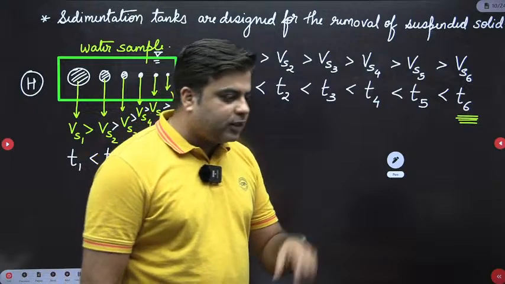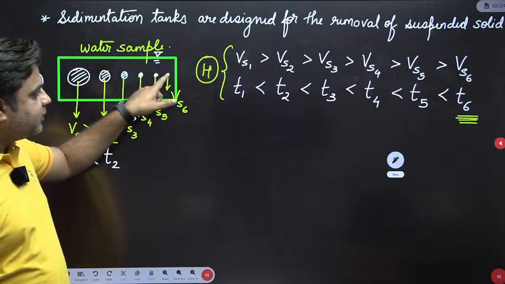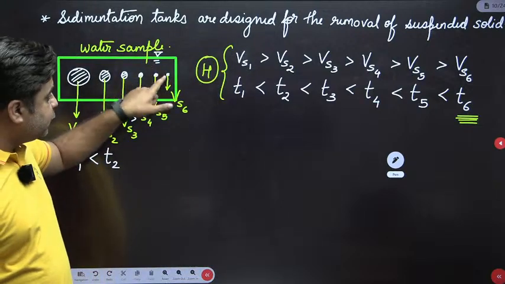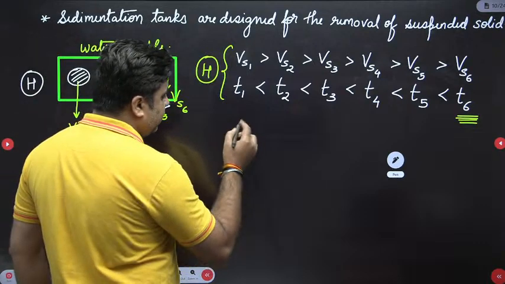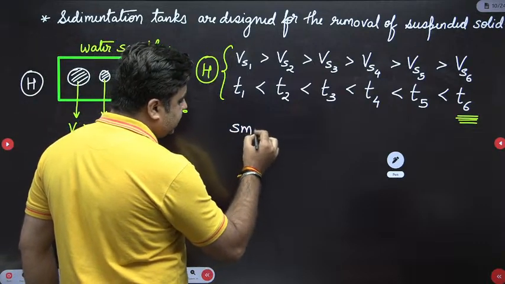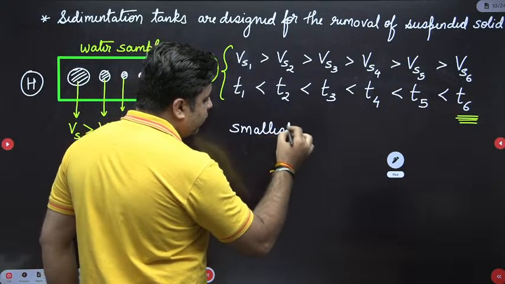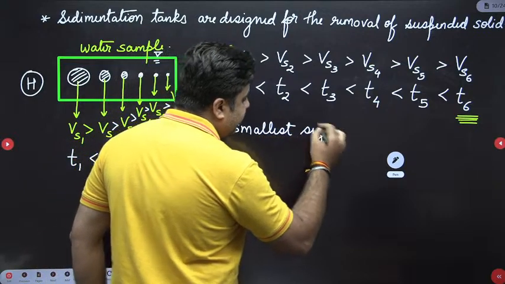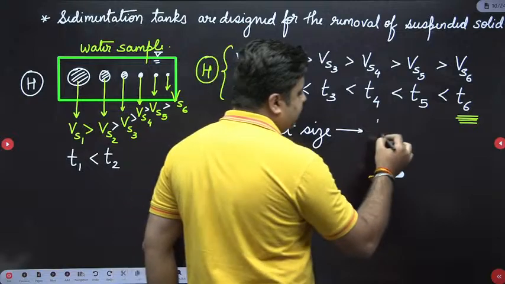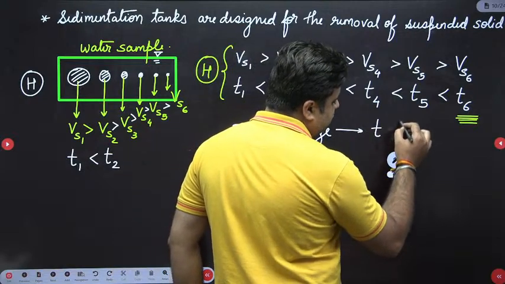Sometimes, just for the sake of removing the smallest size of the particle, the detention time comes out to be huge.